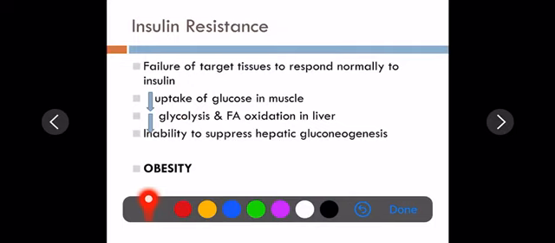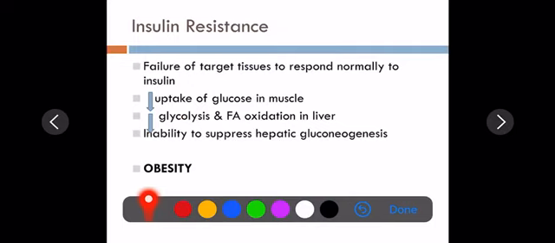So there is an indirect way of decreased insulin action. There is failure of target tissues to respond normally to insulin. That means there is decreased uptake of glucose in the muscle, decreased glycolysis and fatty acid oxidation in the liver, and inability to suppress hepatic gluconeogenesis. These are all the functions we have learned in the normal homeostasis of glucose. Now you can see they are all acting abnormally, and that is what is happening in insulin resistance. And what is the cause of insulin resistance?